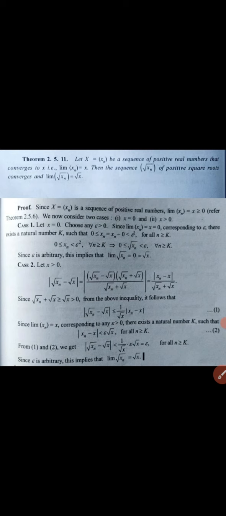From the first and second inequalities, we can write that mod of root xn minus root x would be less than 1 by root x times epsilon root x, which would be equal to epsilon for all n greater than or equal to k. Since epsilon is arbitrary, this implies that limit of root xn would be equal to root x. So that's all. Thank you.